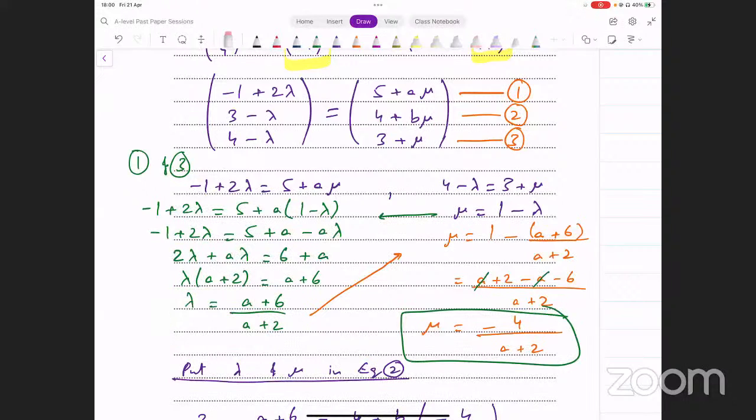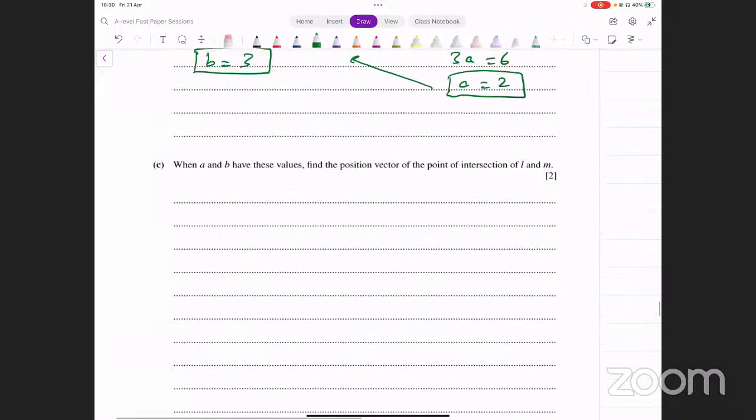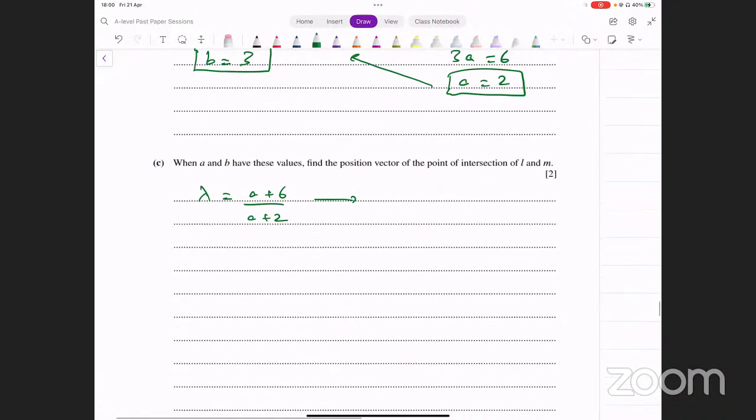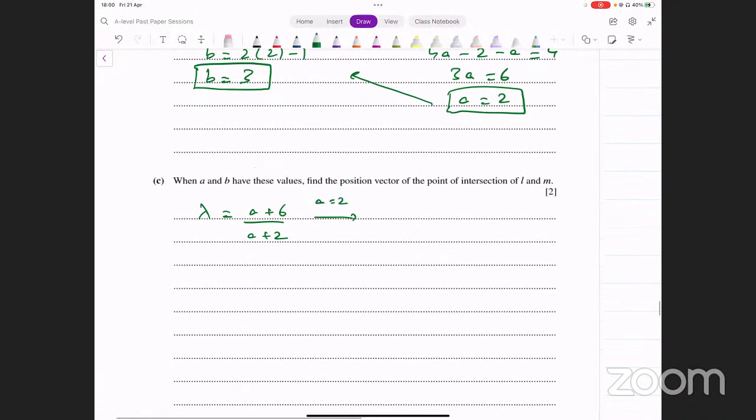तो आप किसी भी एक में input कर दें. Let's say मैं lambda के अंदर a की value input कर देता हूँ. Remember lambda was a plus 6 over a plus 2. इसके अंदर अगर आप a की value input कर दें, what's the value of a? A is equal to 2. Let's put that here. That gives us lambda equal to 2 plus 6 divided by 2 plus 2. And that turns out to be lambda equal to 8 over 4, which is 2. Lambda की value 2 आ जाती है. This is the value of lambda that is going to give us the point of intersection.